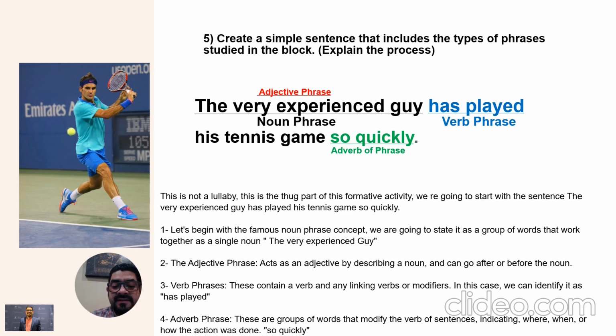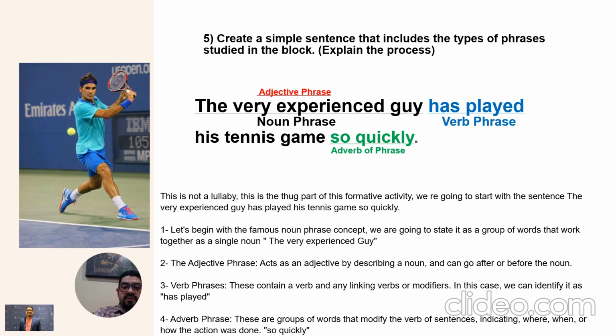The verb phrase contains a verb and any linking verbs or modifiers. In this case, we can identify it as has played. That is our verb phrase. For the last one, we have the adverb phrase. These are groups of words that modify the verb of sentences, indicating where, when, or how the action was done. In this case, we have so quickly.